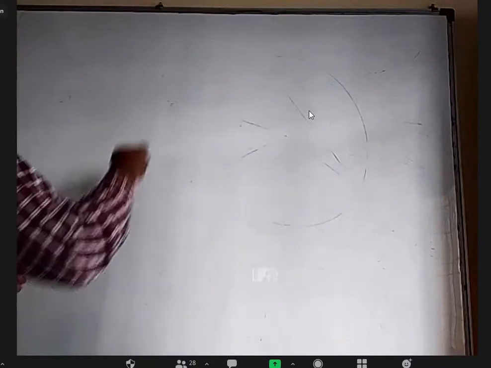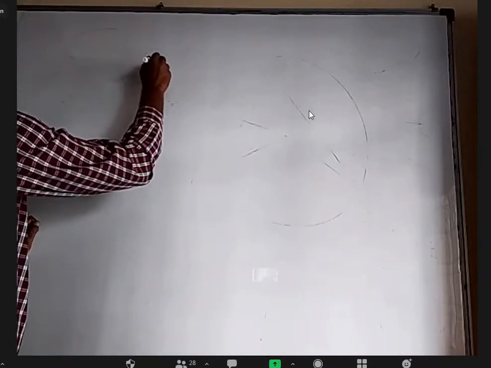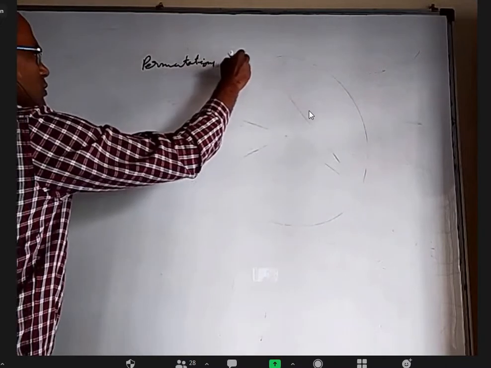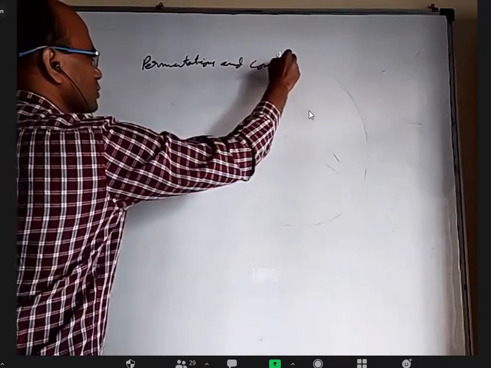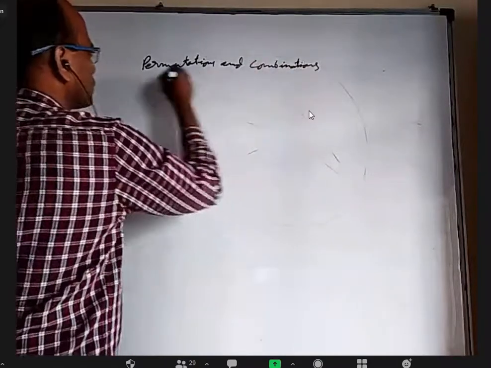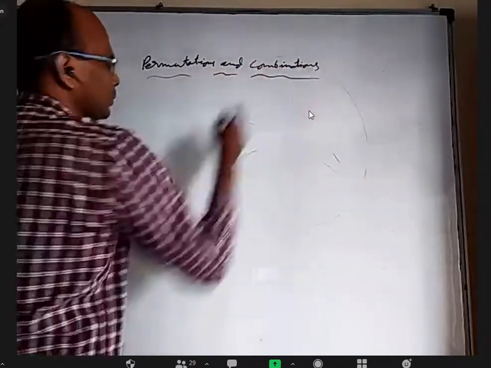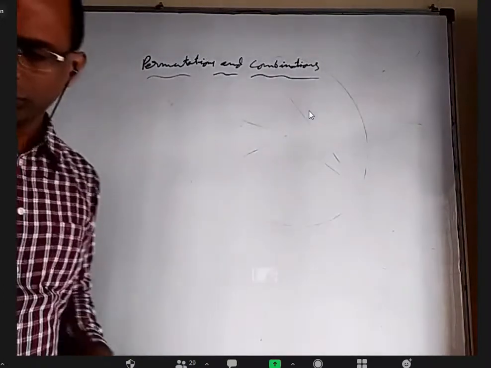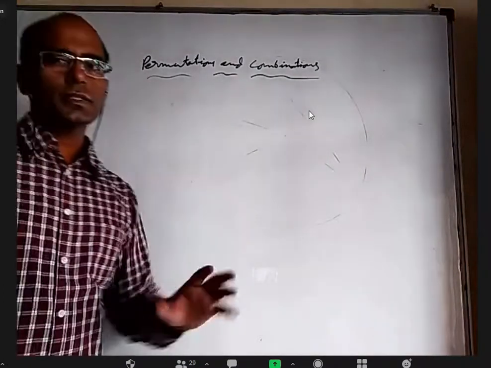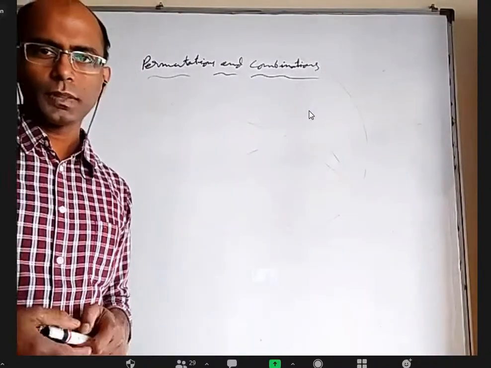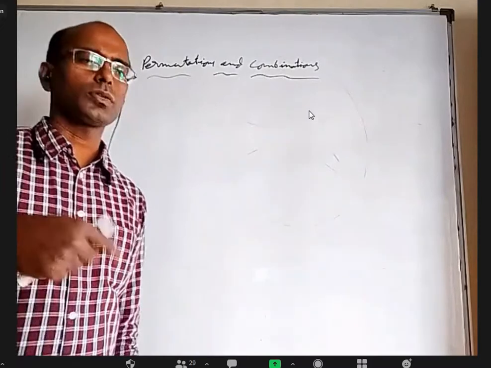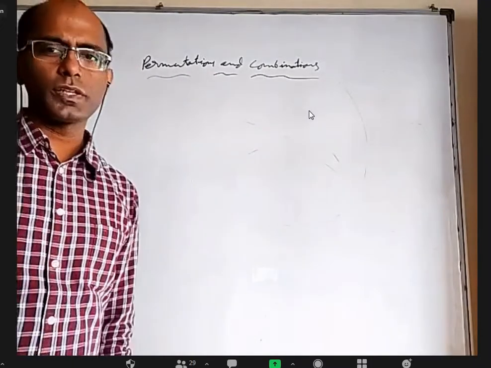Permutations and combinations. Basically, permutation combination is just counting the things, that's all. But counting in a systematic manner, where we don't have to do the whole big job of counting.